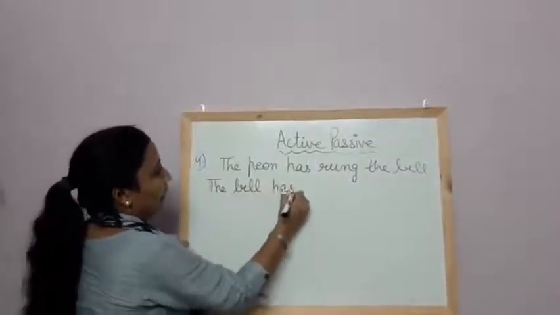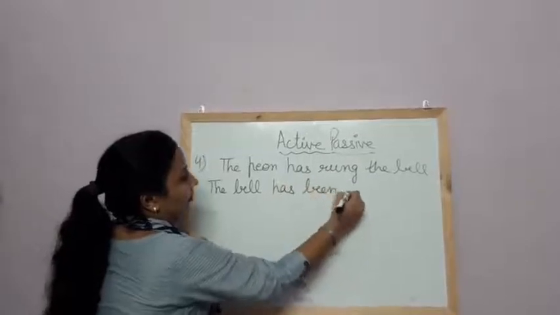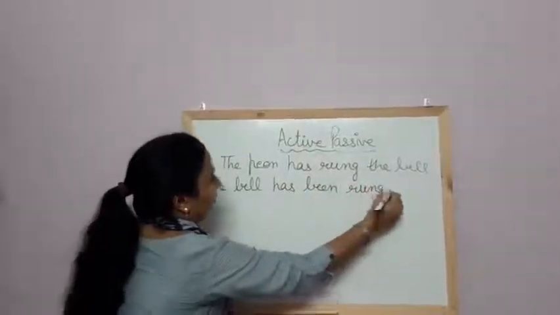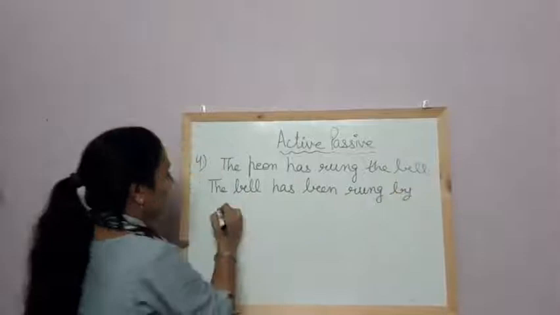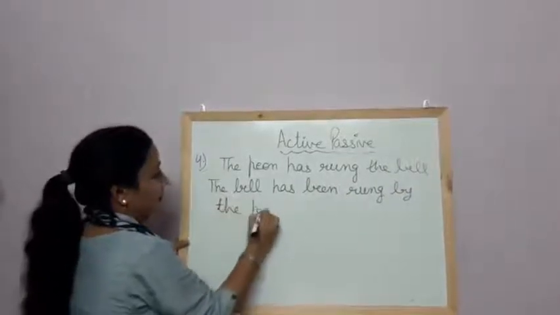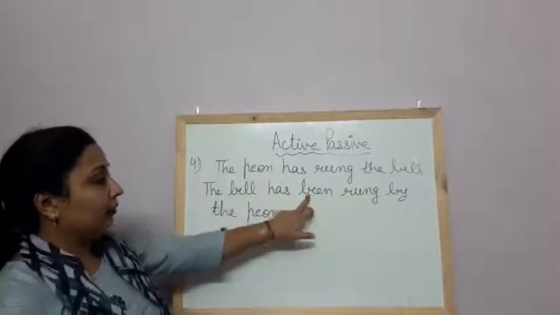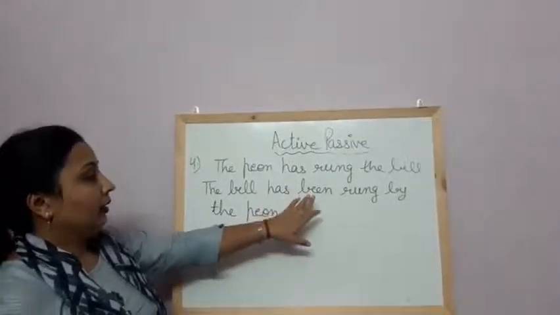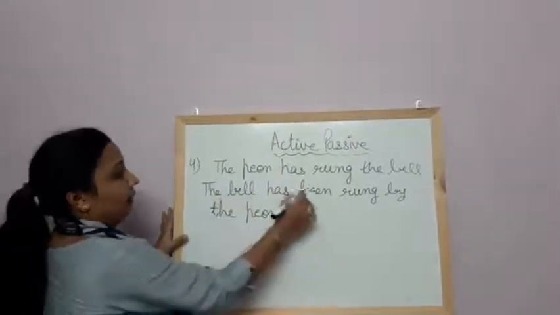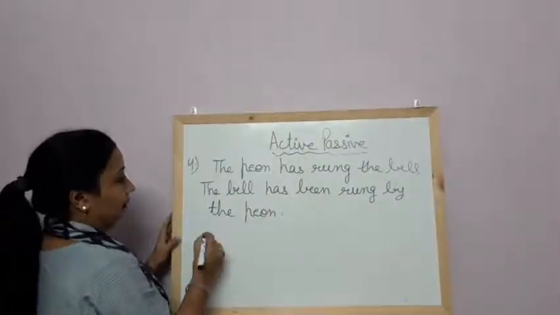The bell has been rung by the peon. Meaning we will add been with has, have. The bell has been rung by the peon.